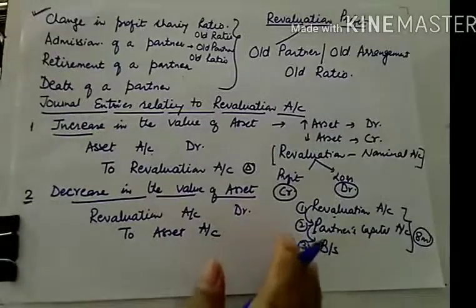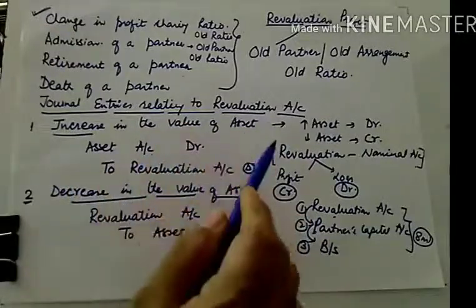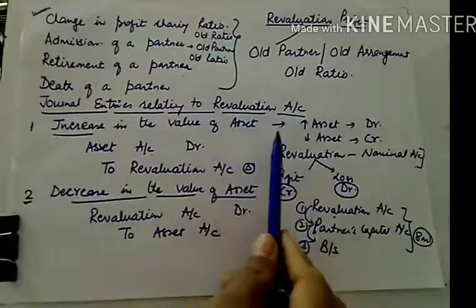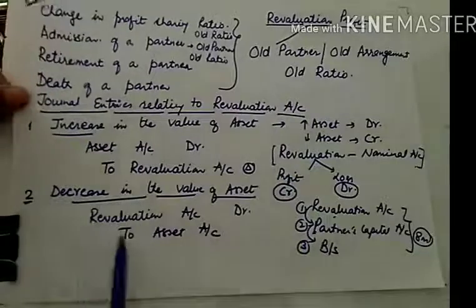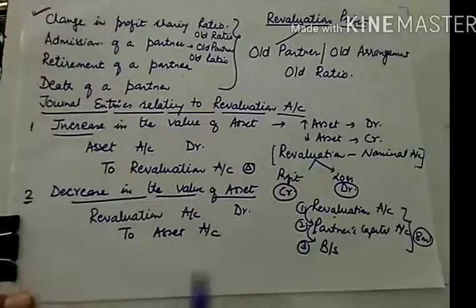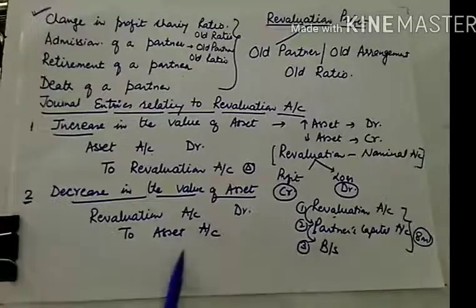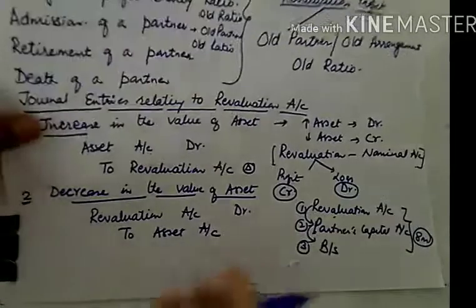So you need to be very careful while making all the entries in revaluation account, and about what is being asked in the question. This is also very important, because sometimes at the bottom of the question it is written that you are required to pass journal entries, and students ignore that. In that case also you will have to suffer. So be very careful while dealing with this.